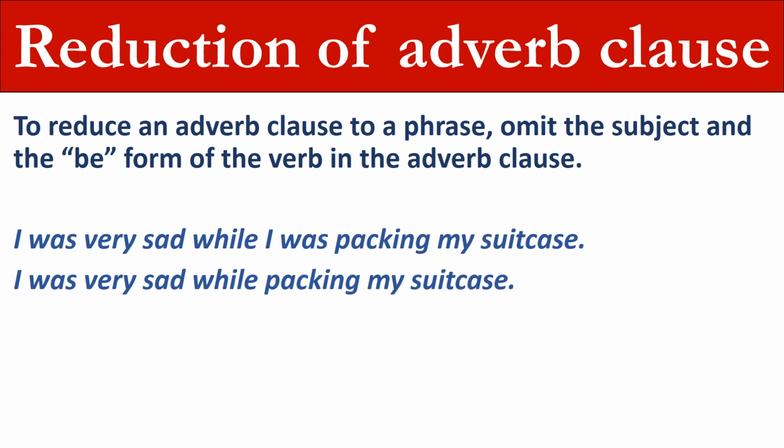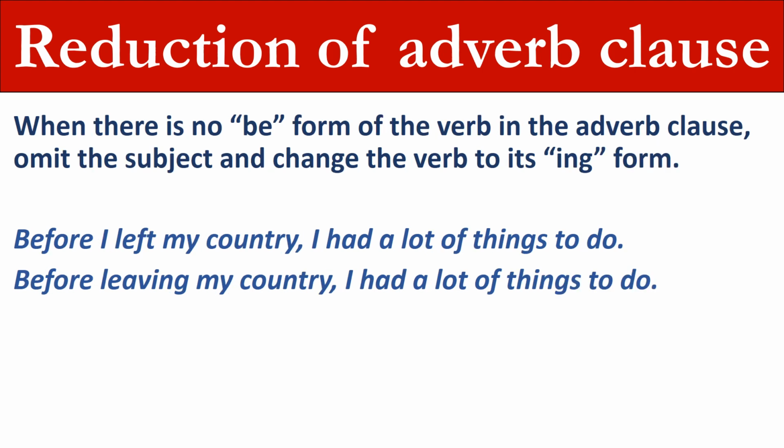To reduce an adverb clause to a phrase, omit the subject and the be form of the verb in the adverb clause. Example: I was very sad while I was packing my suitcase. I was very sad while packing my suitcase. When there is no be form of the verb in the adverb clause, omit the subject and change the verb to its ing form. Example: Before I left my country, I had a lot of things to do. Before leaving my country, I had a lot of things to do.